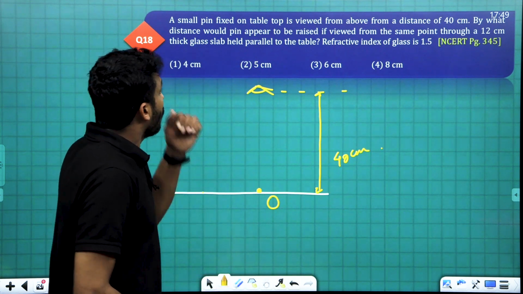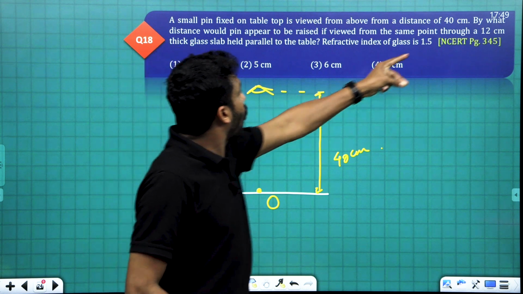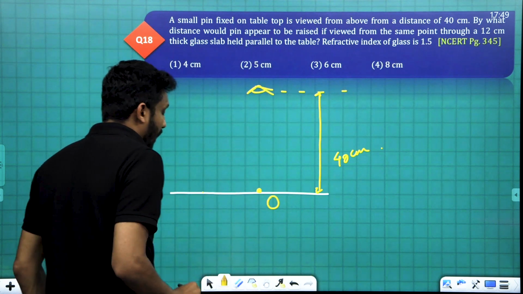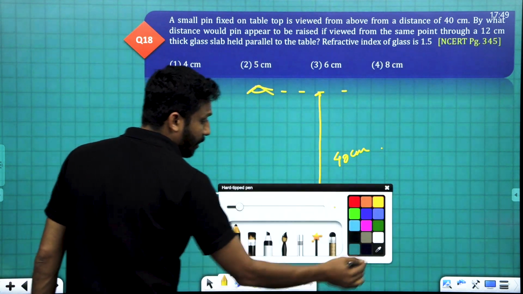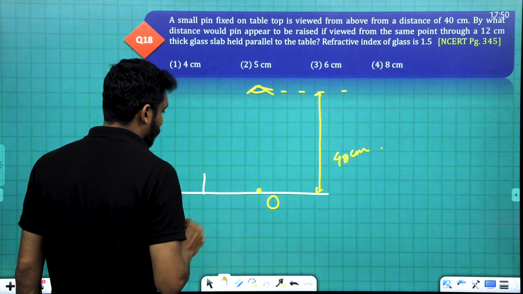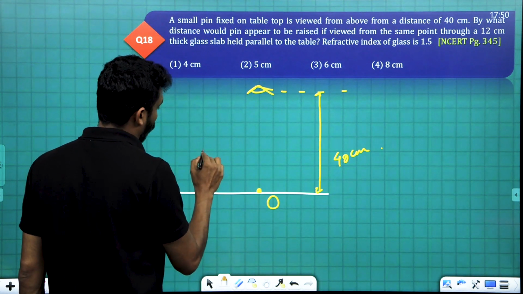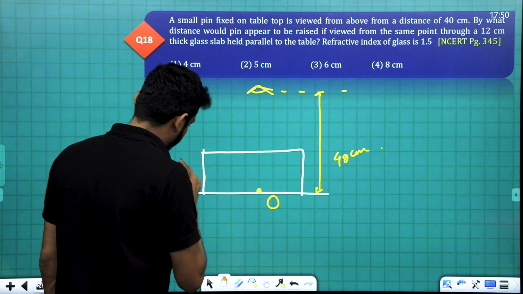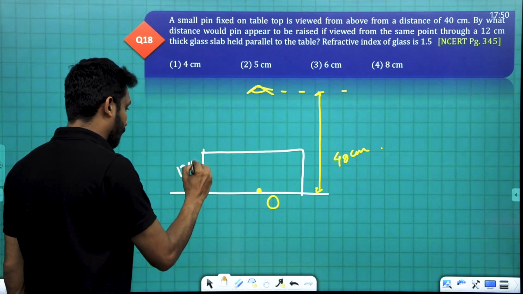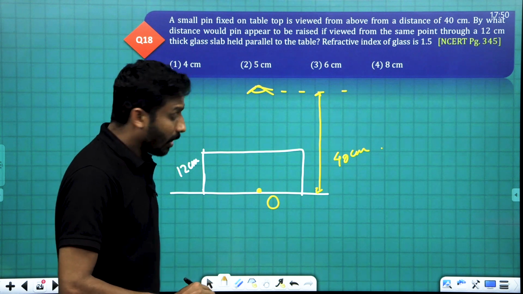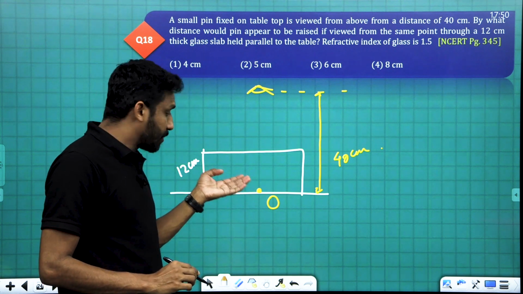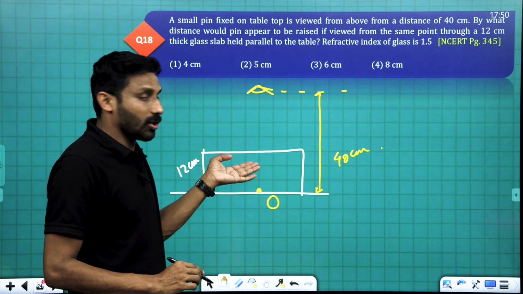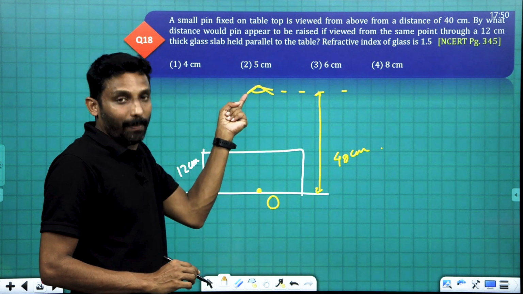Now, a glass slab of 12 centimeter is placed here. A glass slab of 12 centimeter is placed here. Clear? Then this object appears to be raised when viewed from above.